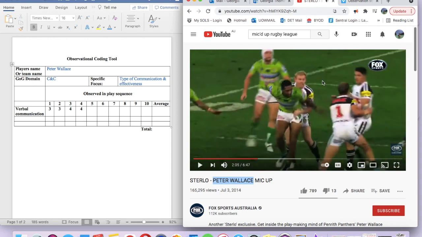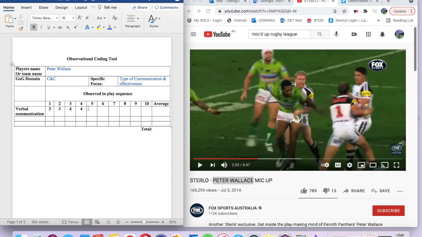So there you see Peter Wallace puts pressure on the catcher here and that he knocks it on and they get the ball back. So again, that's an action statement which allowed Jamie Soward to know that he's going to be chasing there. So we'd give that a 4.